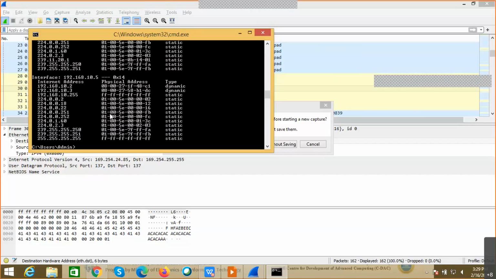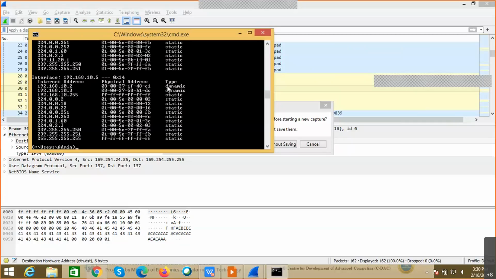So every operating system will also maintain its own ARP table. Once it learns the MAC address of the IP, the next time it will not broadcast, because it already knows where this particular MAC address exists on the network. So it will directly send the communication to this MAC address. So there will be no ARP request generation for every packet. An ARP request will only be generated for the initial communication. Rest of the things will be only based on the data that we send. And also we can see here the types.